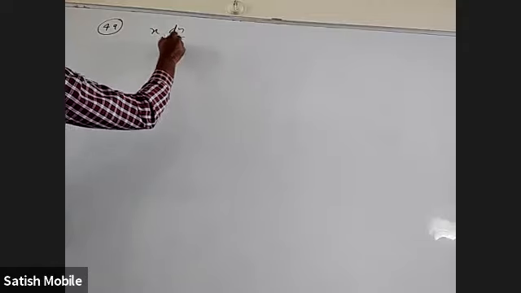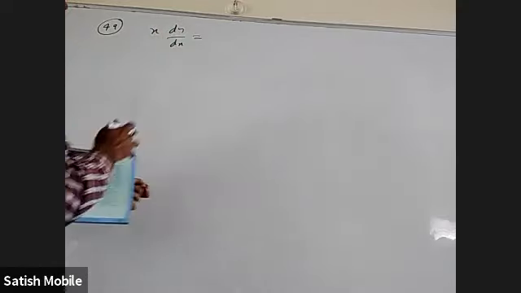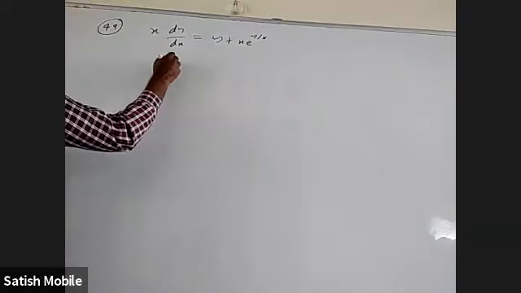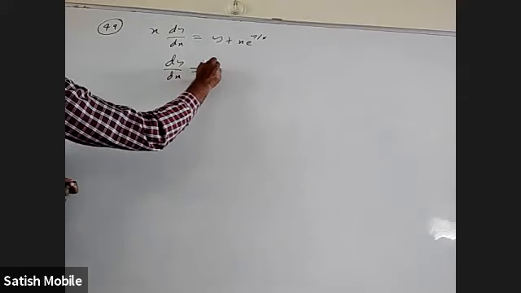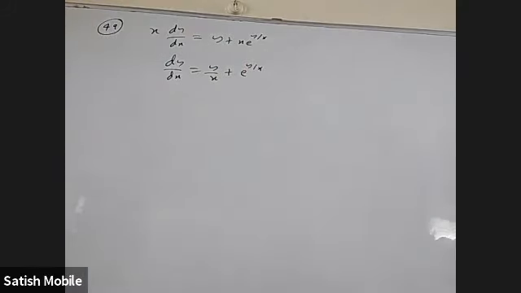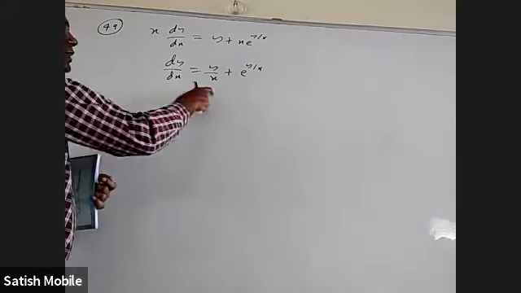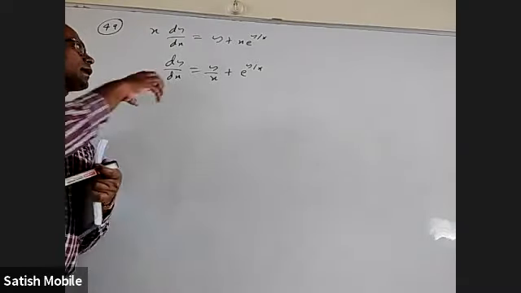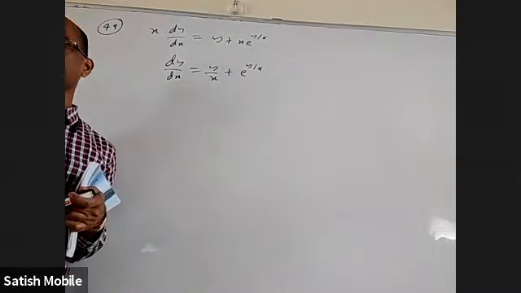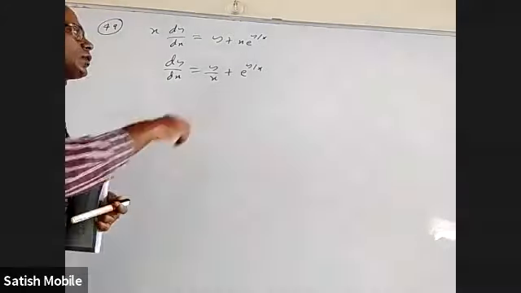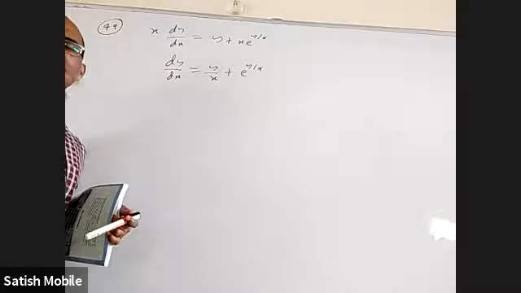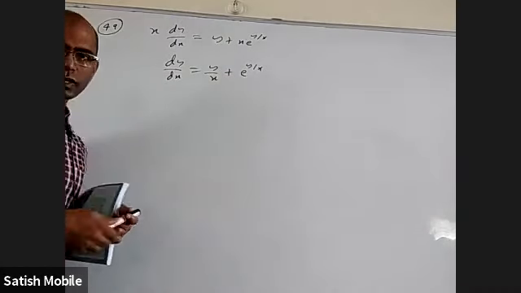x dy by dx is equal to y plus x into e power y by x. If you divide by x, you will get dy by dx is equal to y by x plus e power y by x. Basically, in this model dy by dx will have some expression in which everything is in terms of y by x. You don't find x or y separately. You'll find y by x here. You may find y by x whole square, sine of y by x, or e power y by x. This is a function of y by x.